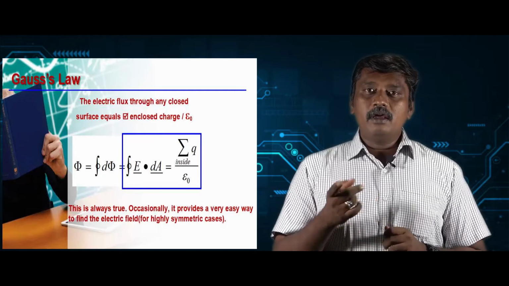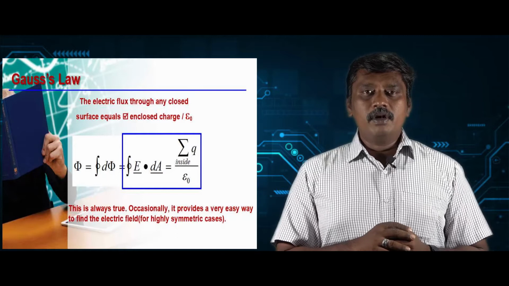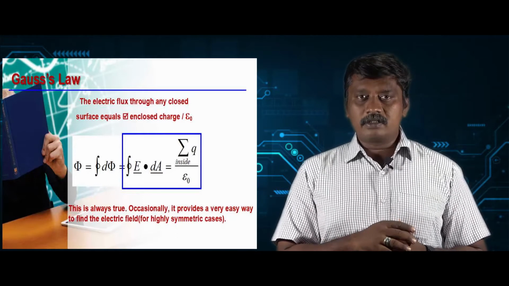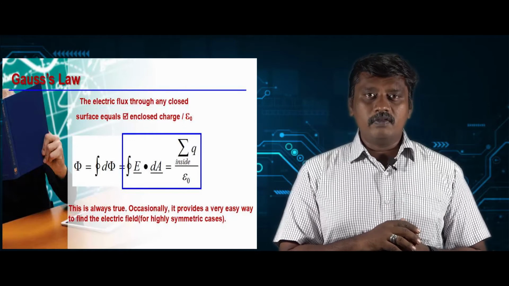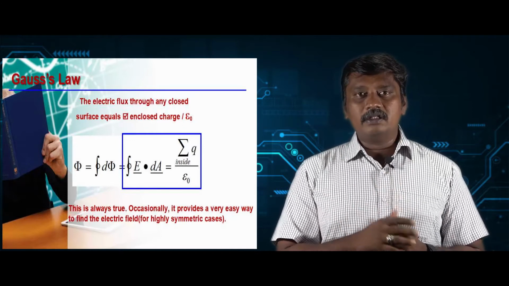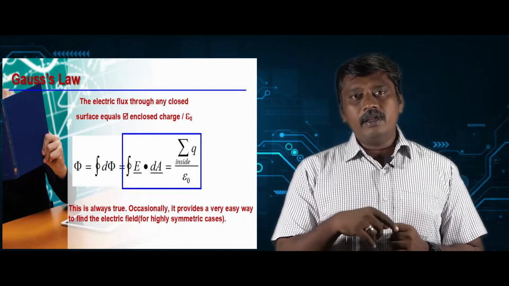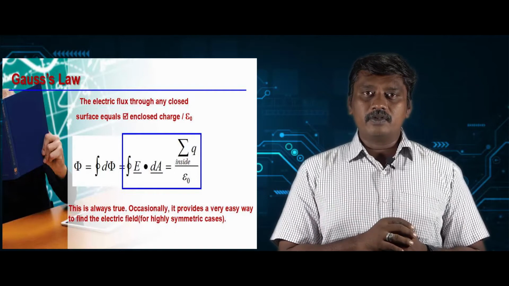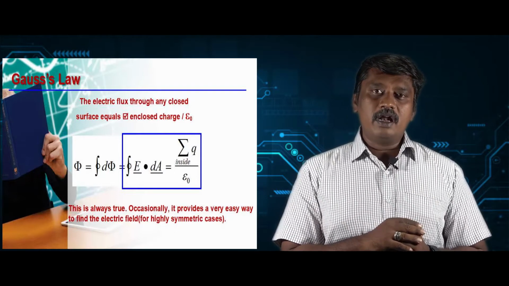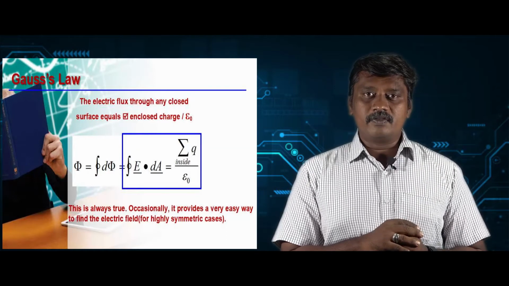So this can be related to the previous flux. So this can be remembered with the previous explanation for flux. The flux is nothing but the total number of electric lines of force crossing through the given surface. How can these electric lines of force, the total lines, be found? The surface will be enclosing some charge. That charge is producing the electric lines of force. That's why the Gauss law is relating the electric flux and the net charge enclosed by the Gaussian surface.